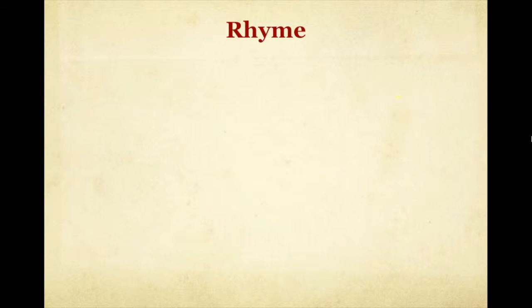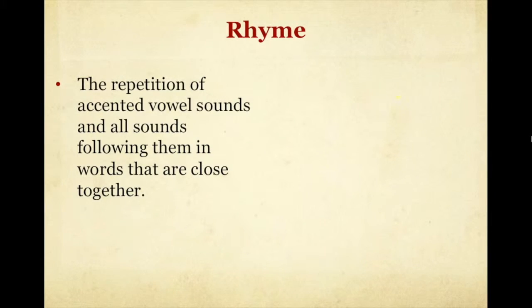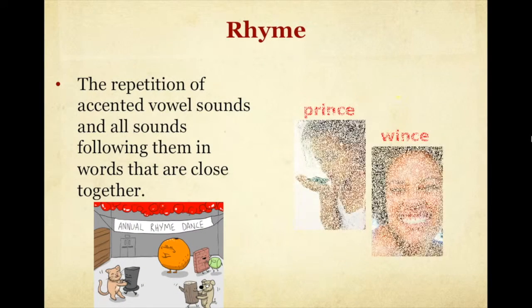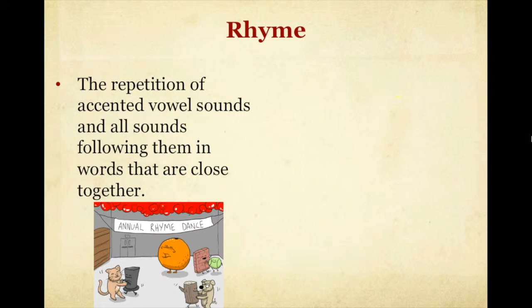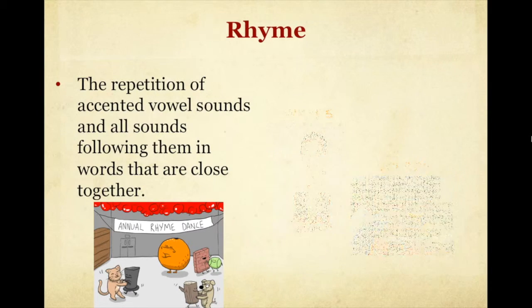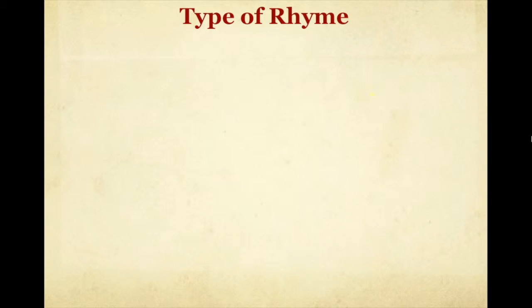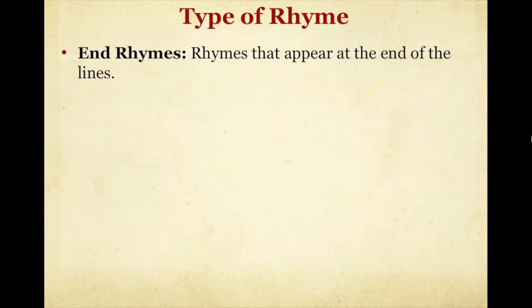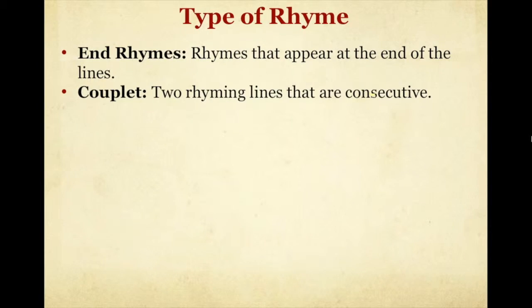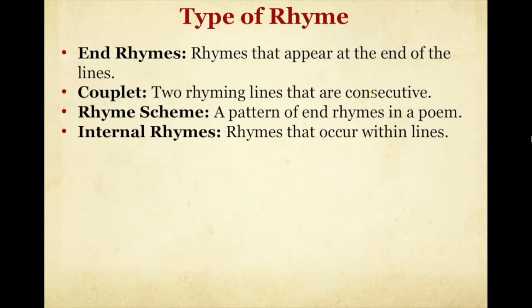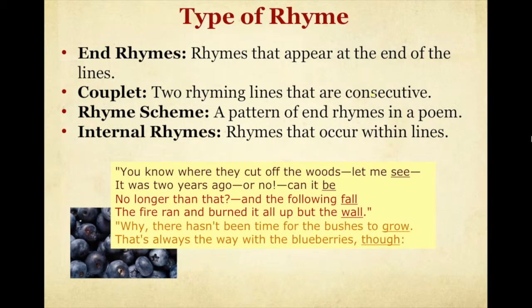Rhyme. The repetition of accented vowel sounds and all the sounds following them in words that are close together. Prince, wince, raps, scraps. There are different types of rhymes as well. Types of rhymes. There's end rhyme, couplet, rhyme scheme, internal rhymes. Here, the AABBCC pattern marks the rhyme scheme of this poem.